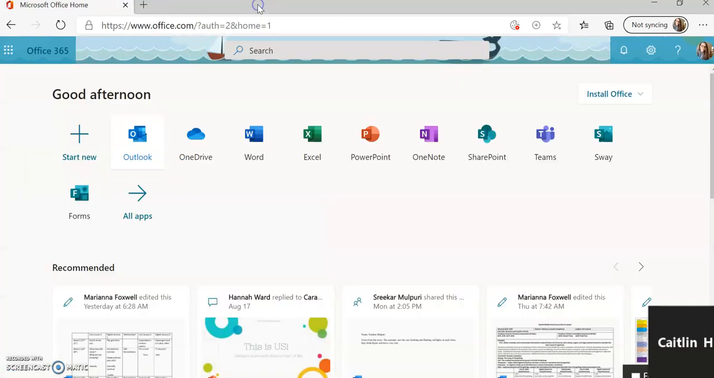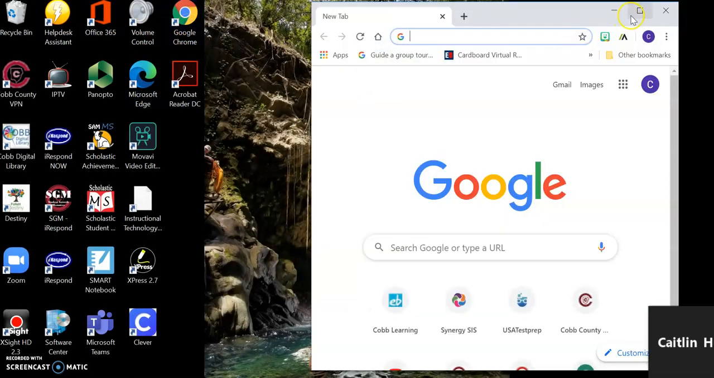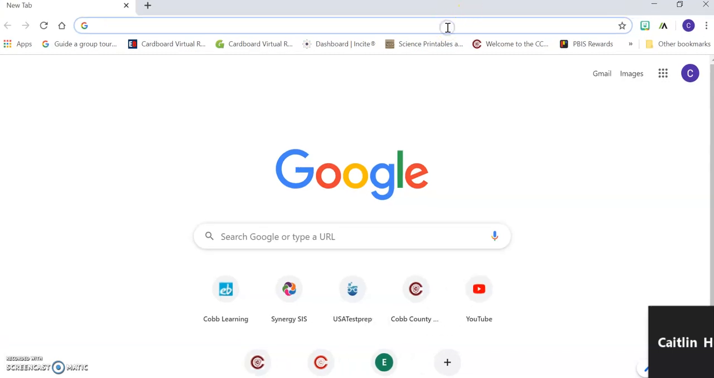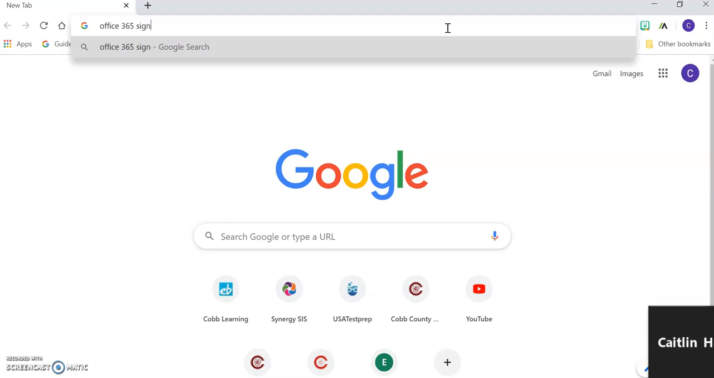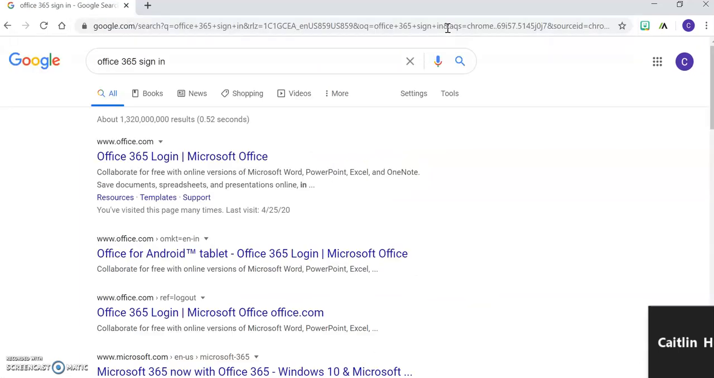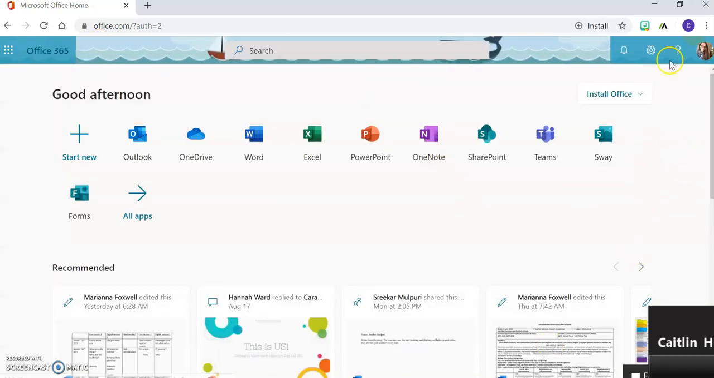Now, real quick, if you are not on a county device and you do not have this Office 365 screen, we can still access it from an internet link. So I'm going to look up Office 365 sign-in. Now, when I open here, I will have the exact same page I previously had. Remember the sign-in with that. It's a matter of how you get there. If you have a county device, you can click on the link. If you do not, you can go through Google.